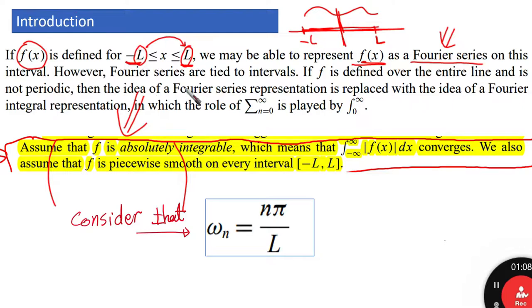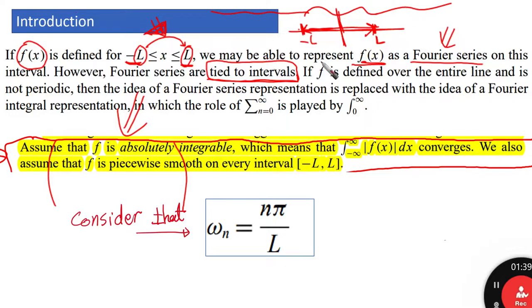However, Fourier series are tied to intervals. That's the issue. Intervals means, as we said, from minus L to L. This is why I was placing emphasis upon minus L to L here. So this means that we are dealing with a specific period or interval. But what if we want to define this function over the entire line? What are we going to do?